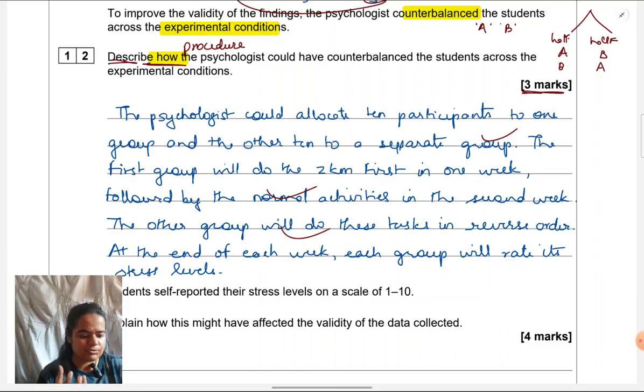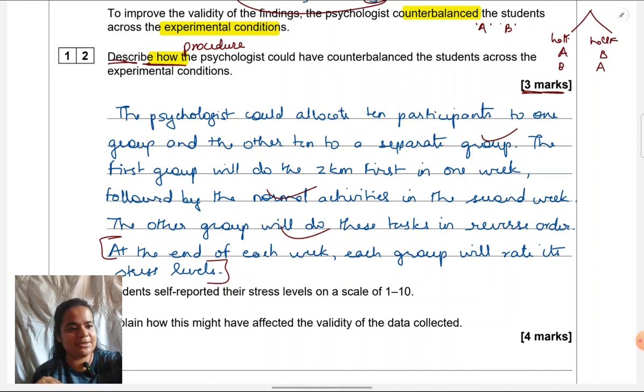And then I have given this, though this is not very important for credit, how the dependent variable is being answered or measured in the weeks. Like I said, that's optional. You can leave it also. For counterbalancing, you're getting marks for saying half and half, what the first group is doing and what the second group is doing. So even if you've not given exactly 3 sentences, like you can see for me, it's actually 2 sentences if I keep the last one aside. But you've made 3 points within those 2 sentences. Or say you've written 4, 5 sentences to make the answer clear, it's fine. These 3 points need to be there, which I have mentioned, to get 3 marks. Okay, so that's how we write the counterbalancing answer.